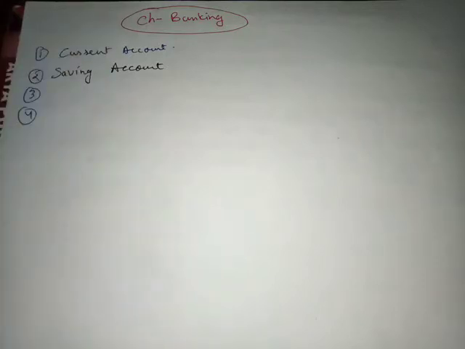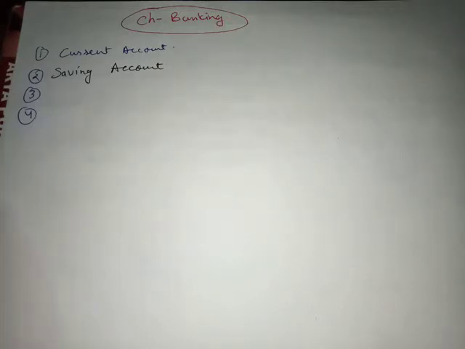So the difference between current account and saving account is, current account is for those people who are going to do transactions almost every day, and even in one day they can do 2 or 3 times, like big companies, big businessmen. Okay, saving account is for the people who are working and who are getting money every month, for example teachers, engineers, they don't have to give money every day. Okay, are you guys getting it?